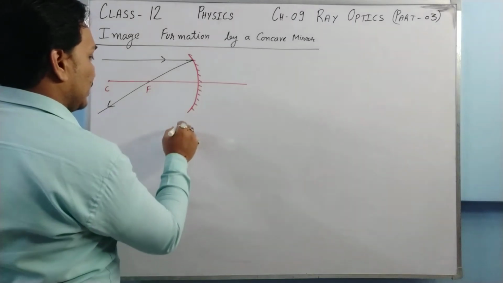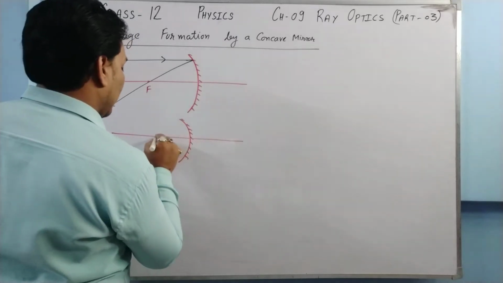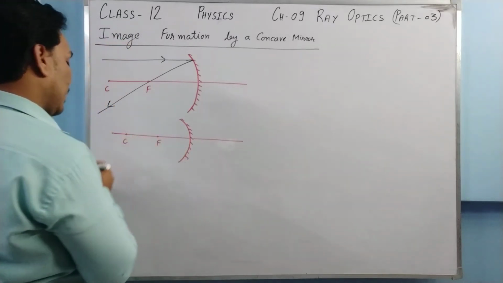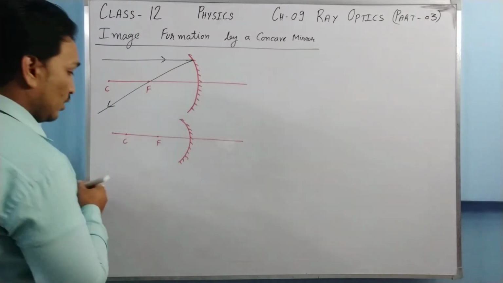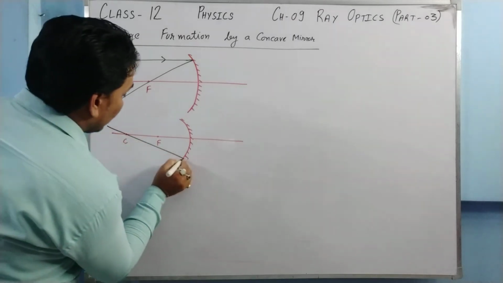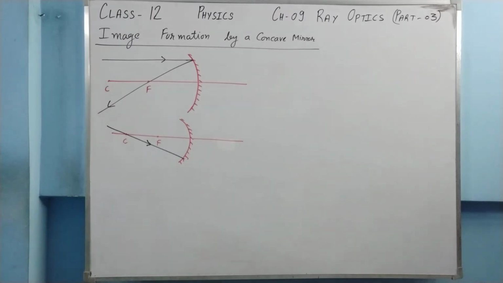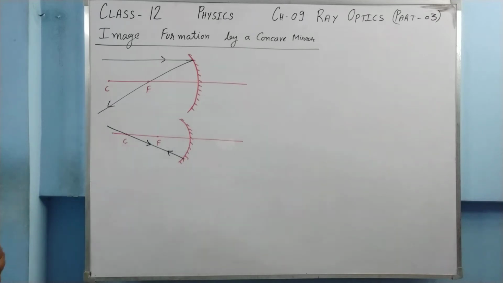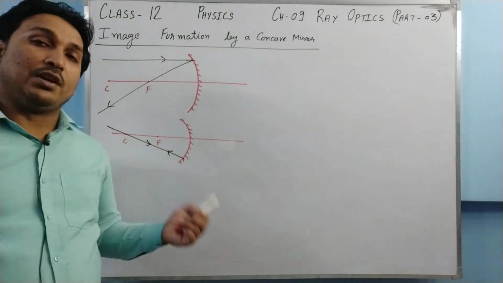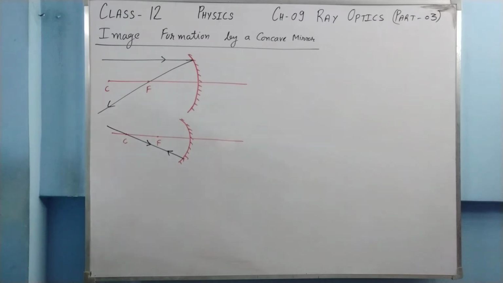The second fundamental ray is, if a ray of light is passing through the center of curvature and falls on the mirror, then basically it falls at 90 degrees on the mirror, and because of that it gets reflected back and retraces the same path. I hope you know the name of the principle involved over here. The name of the principle is the principle of reversibility.